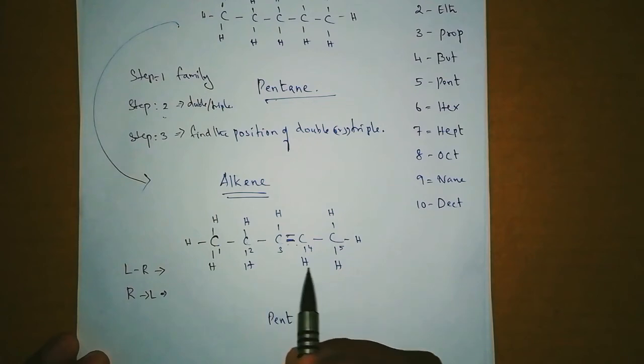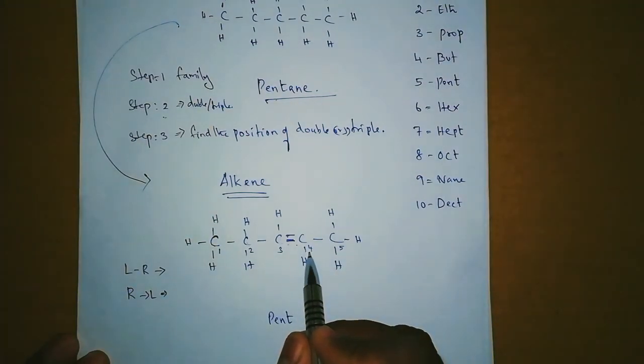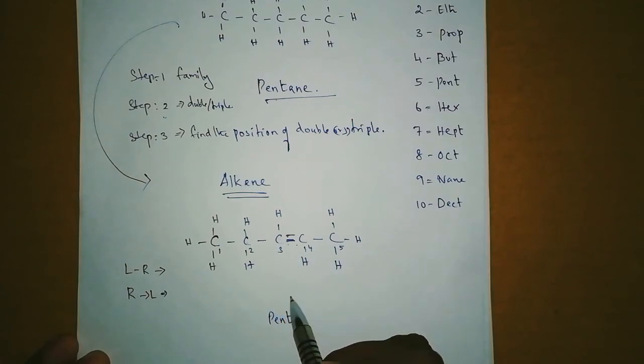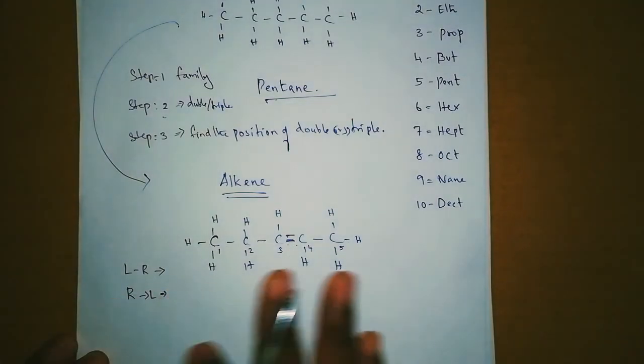So you can ask me a question, sir, why is it not in the fourth position? We should write the fourth position, because the double bond is also there in the fourth position. So it should not come like that.